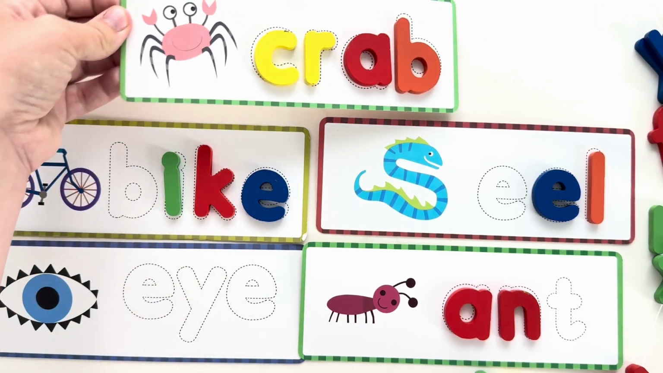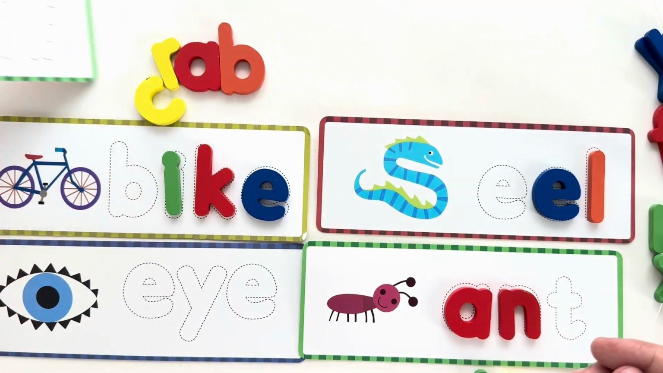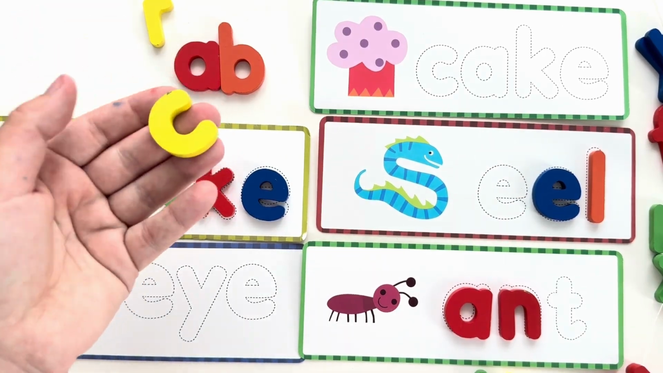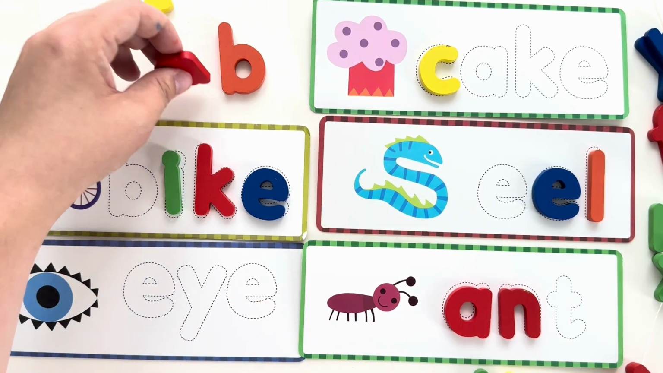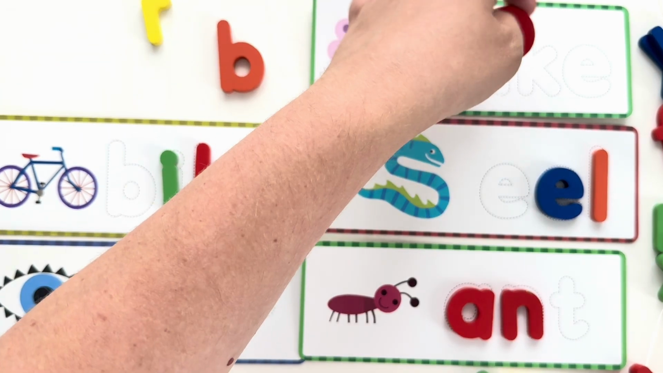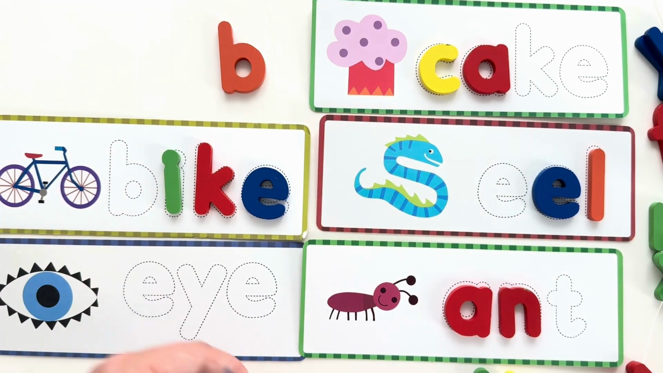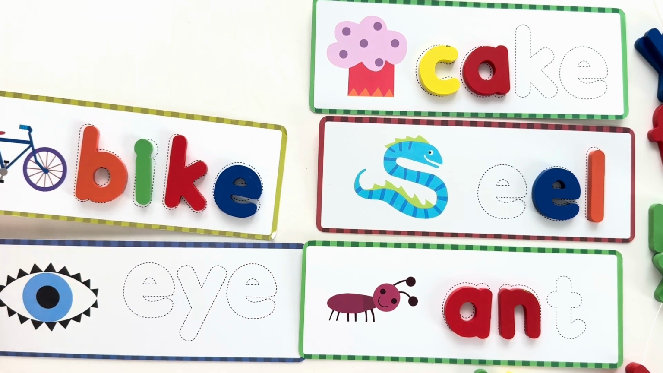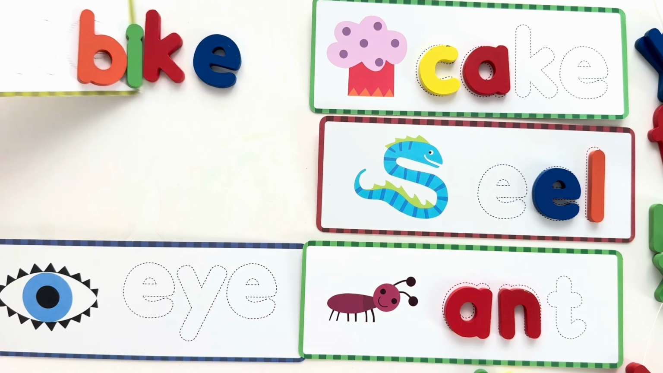So we have another word here, which is C-R-A-B, crab. Let's see. No, still the new word. So C is going here. A will go also here. R will go away, and B will go here. And we are completing B-I-K-E, bike.